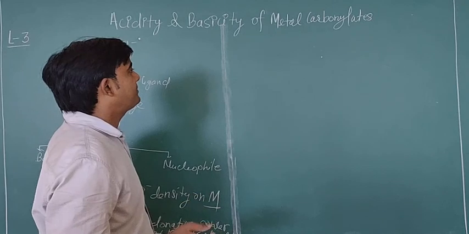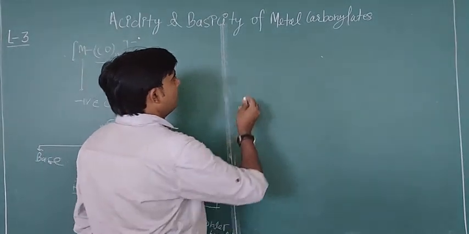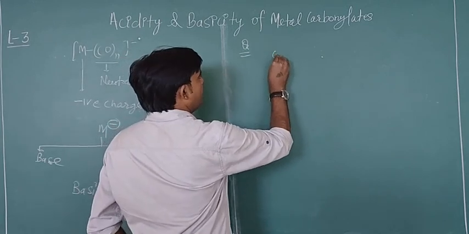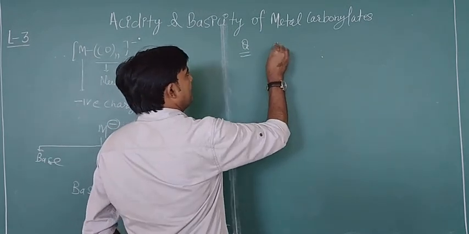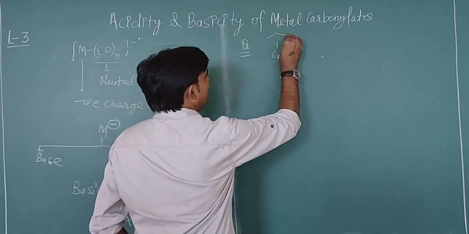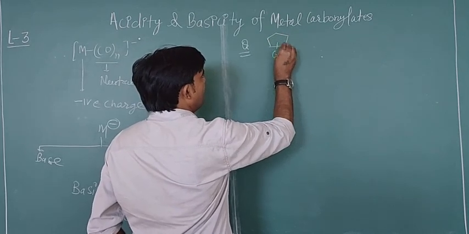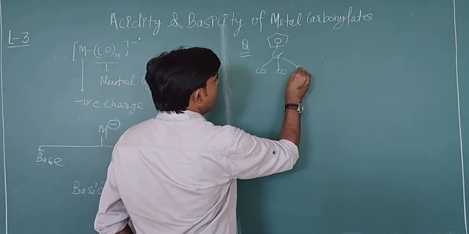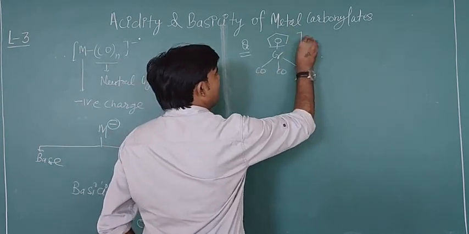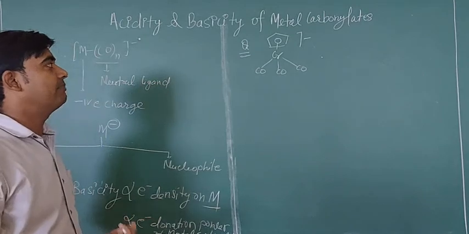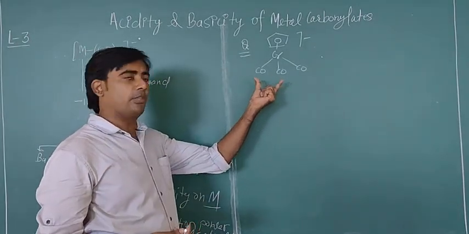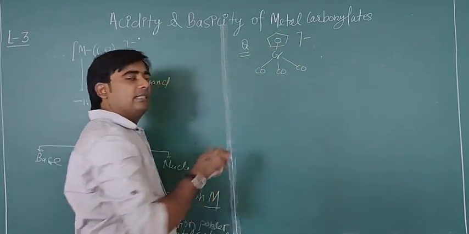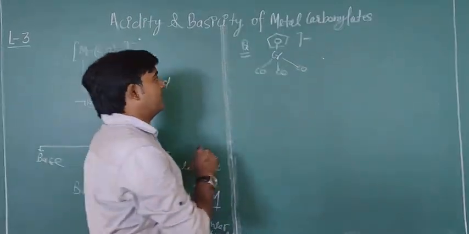Suppose you have chromium with a cyclopentadienyl ligand, and CO ligands, and one negative charge. That means it is a metal carbonylate because of the negative charge; otherwise it would be a metal carbonyl complex.